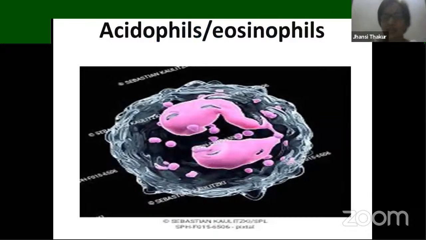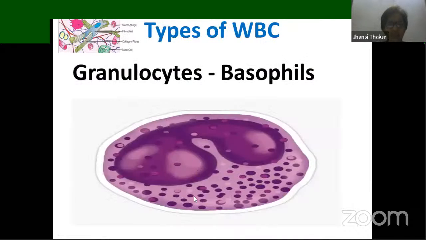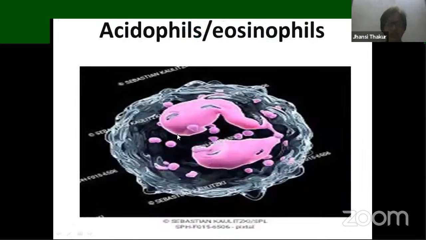Moving on to the next, acidophils or eosinophils. As I said, they take acid dyes. Their percentage in total WBC is around 2.4. Again, here also the lobes are 2. You can see it is a bilobed condition, right? In the earlier case, here the granules are very large, very few, and irregular in shape. So here also you find granules are very large. This is again a bilobed nucleus that is found over here.